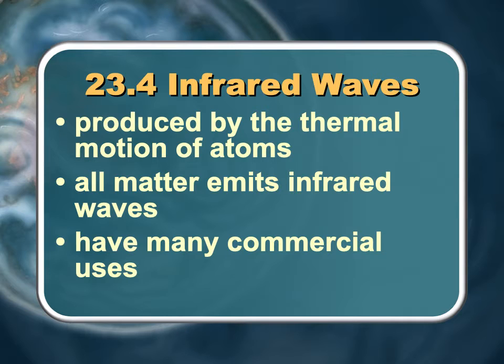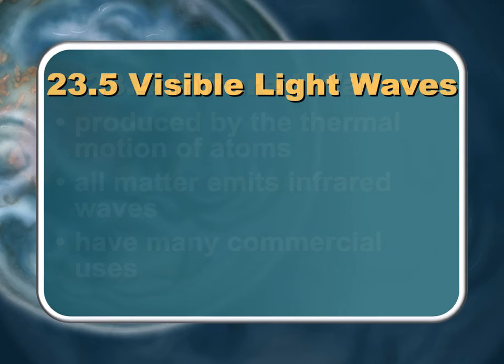These are higher frequencies, between 10 to the 11th and 10 to the 14th hertz, with wavelengths between a millimeter and 750 nanometers. So these are what they call below red. Infra means below red. So these are shorter wavelength and higher frequency than radio, but not as much as visible light waves.